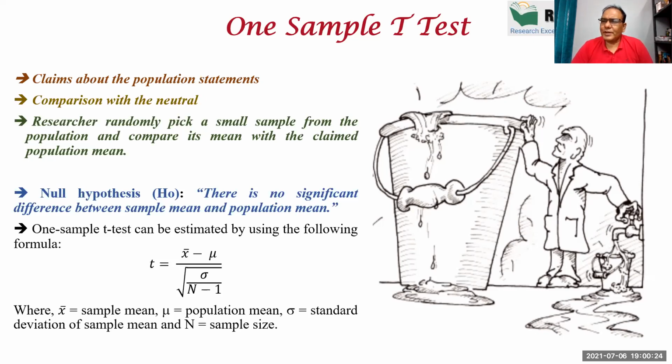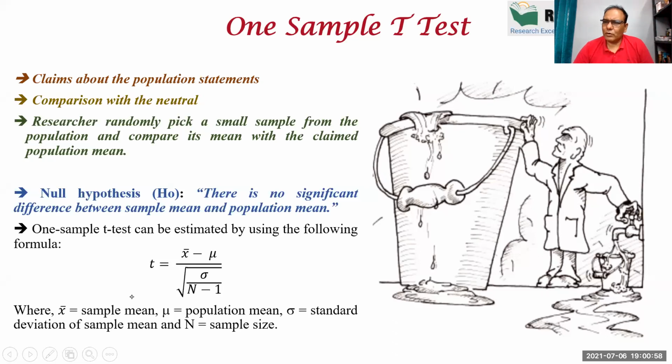So the normal procedure is we take a sample, we calculate the sample mean and compare the sample mean with the population mean. This is a symbolic picture where this large bucket represents the population and this small bucket is the sample, and then the mean of the sample is compared with the population. And here we are applying the test.